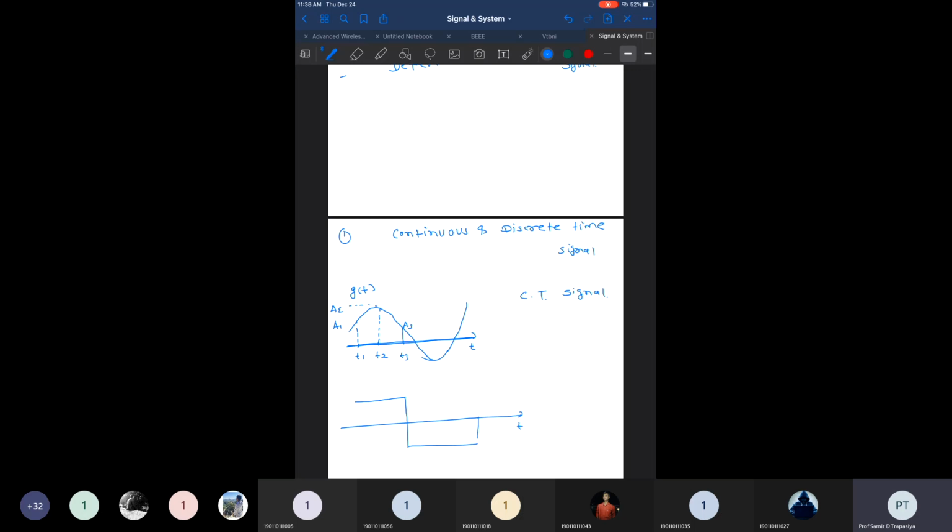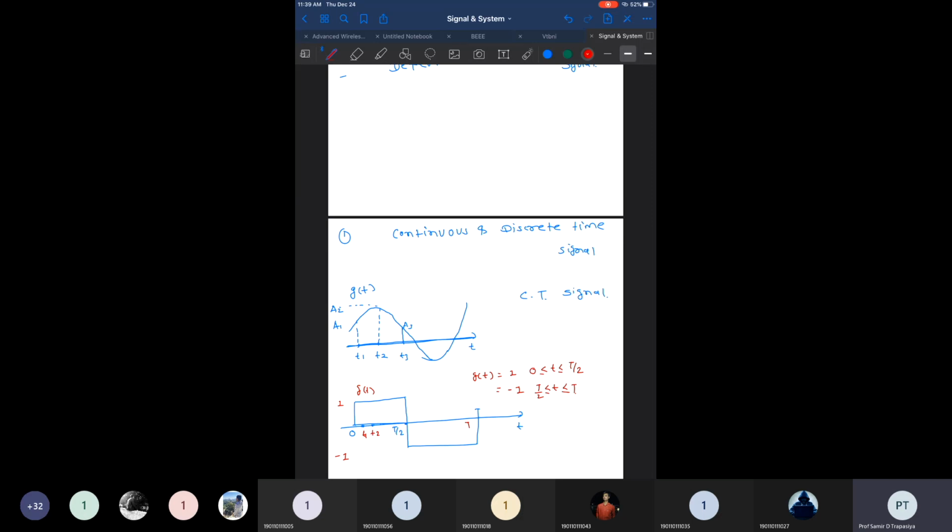If I consider this signal from 0 to t1, or maybe some time t half, and I choose any of the points here as t1 and t2, I can have the same amplitude value. So if this is the signal g of t, then g of t is 1 from 0 to any value up to t half, and it is -1 for any value from t half to t.